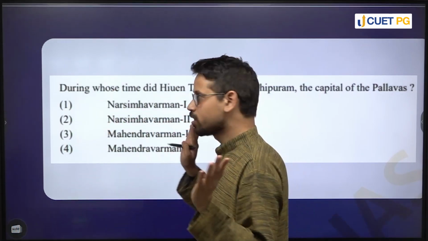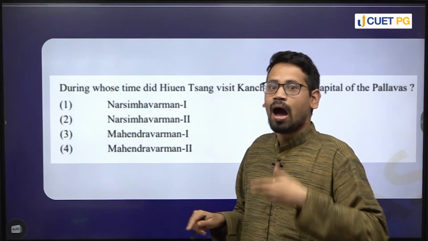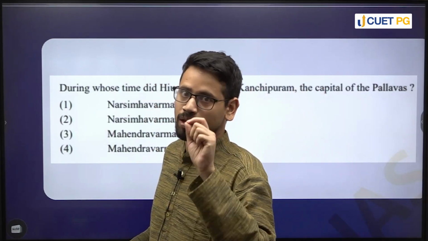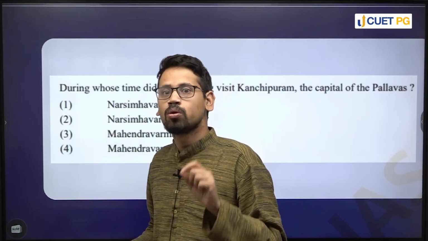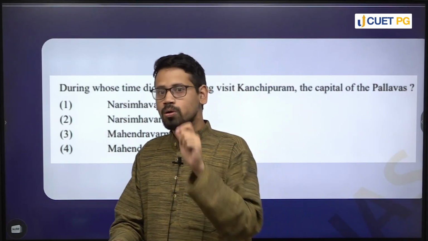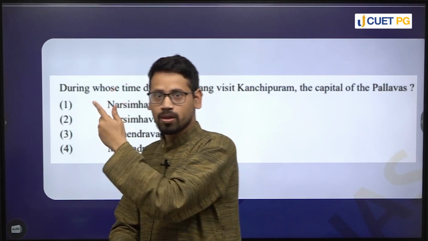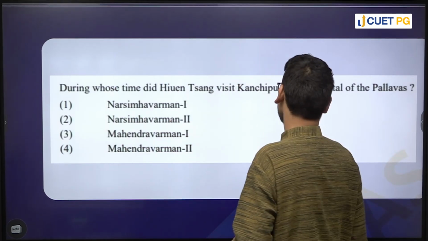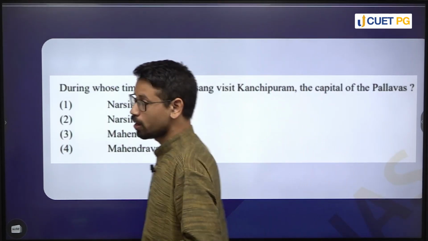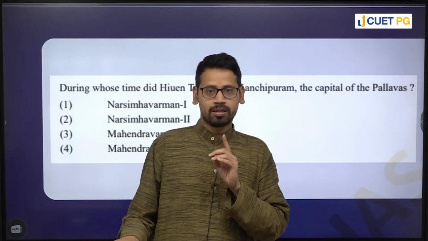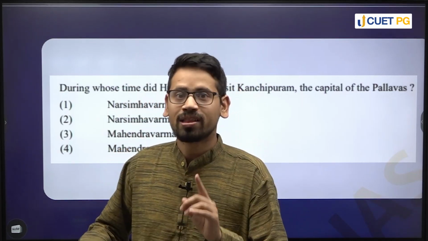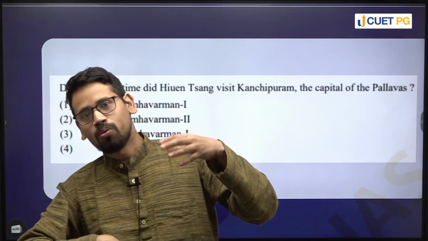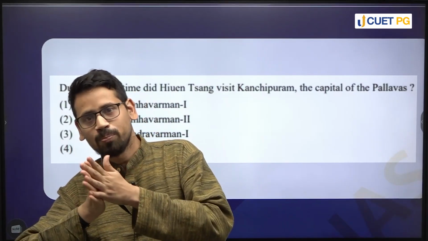Because a lot of these things will be in the context of how do we know what we know, and that's a very crucial question when we are dealing with historical causation. How do we know what we know, right? So this question again deals with during whose time Hiuen Tsang visited Kanchipuram, the capital of Pallava. Here we need to be very sure who are the Pallava kings, right? So what is the time period? How do we understand their time period, right?